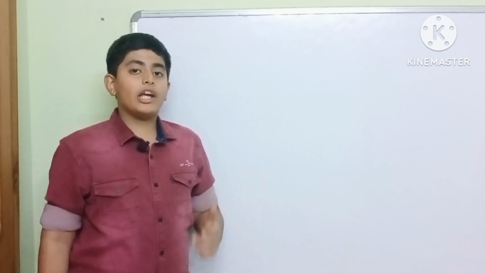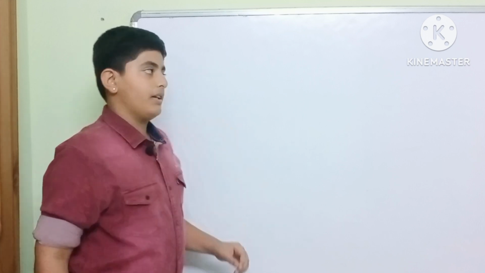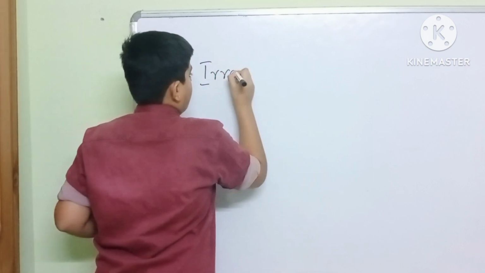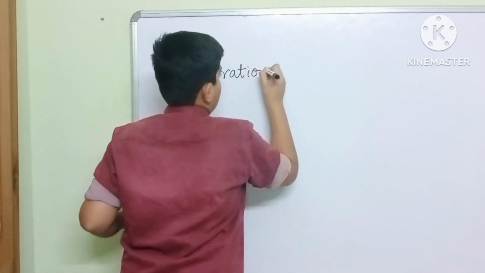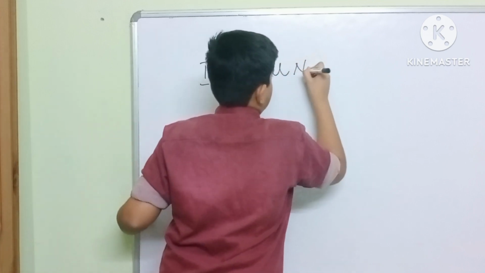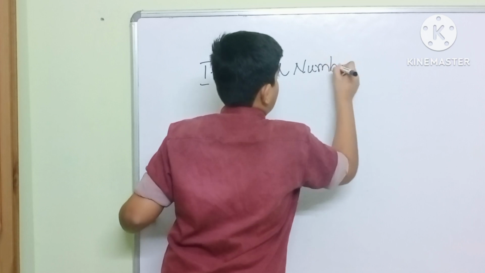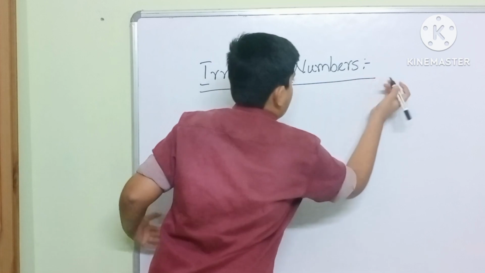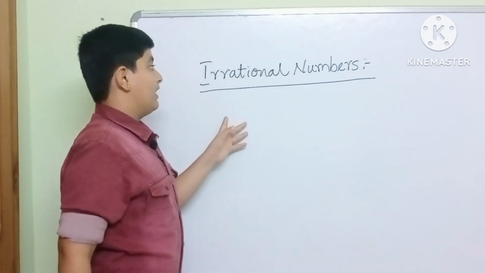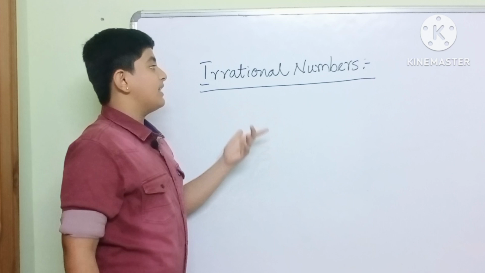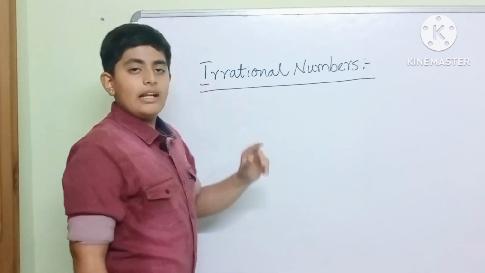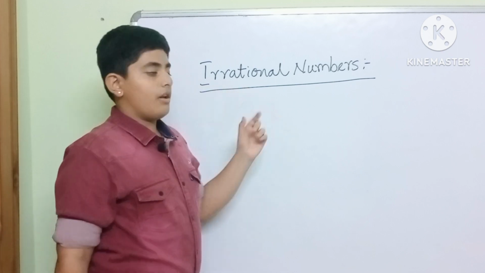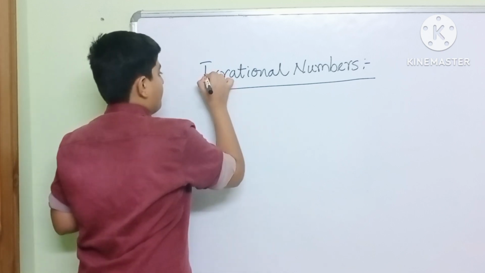In this session, we are going to discuss irrational numbers. The name suggests that irrational means it is quite opposite to rational numbers. Let me tell you the definition of irrational numbers.